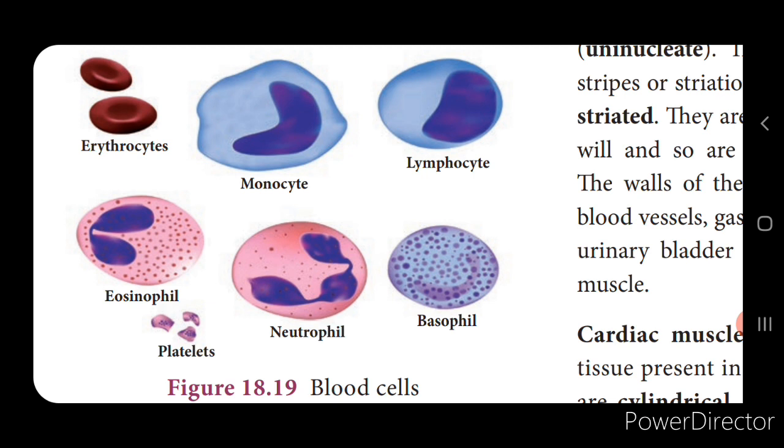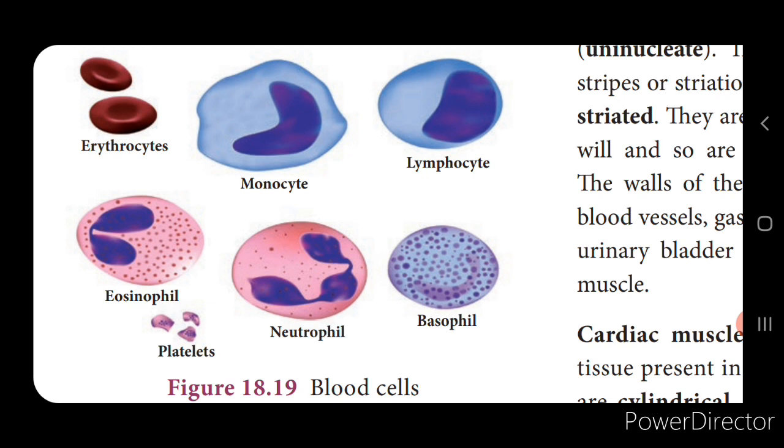The next one is the white blood corpuscles, which are called leukocytes, and leukocytes contain a nucleus. I said that the erythrocytes do not contain a nucleus, isn't it? But leukocytes are larger in size, contain a nucleus, and are colorless, so they are called leukocytes. They show an amoeboid movement, and they play a very important role in protecting the body from diseases. That is called the defense mechanism. It engulfs the foreign body and destroys it.